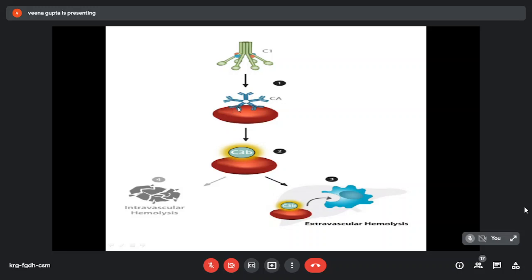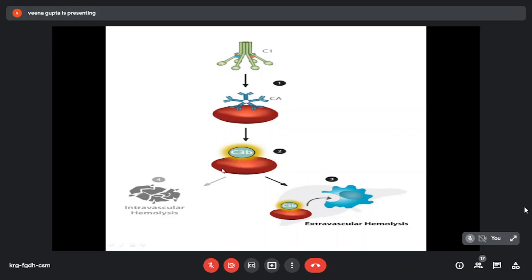So if complement is activated by any of the mechanisms, then C1 binds to C4, then C2, and lastly they activate C3. So C3b is formed. This C3b bound to RBC acts as an opsonin, so they are recognized by the macrophages, leading to extravascular hemolysis, and most of the macrophages which recognize this C3b bound RBC are in the liver.